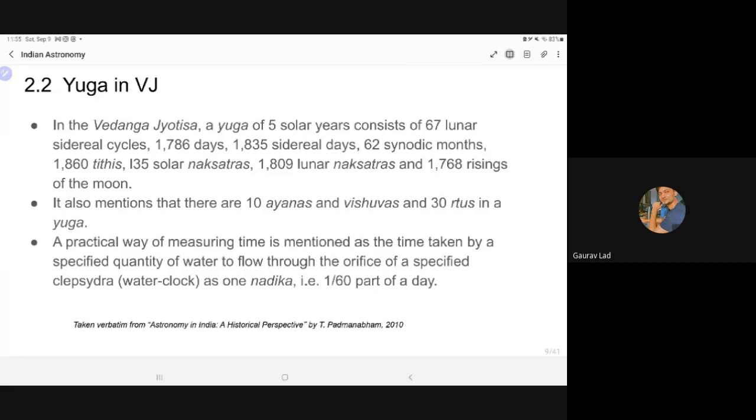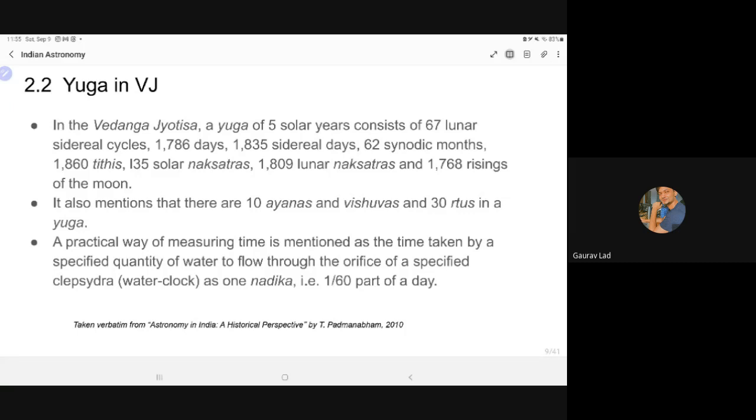Ayana is basically what we know as Dakshinayan and Uttarayan. Uttarayan and Dakshinayan are the northward and the southward journey of the sun. The sun rises exactly from the east on the day of equinox at the equator. Other times it either rises from the northeast or southeast. It doesn't always rise in the east.